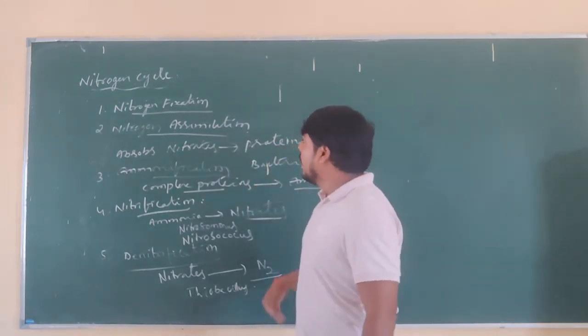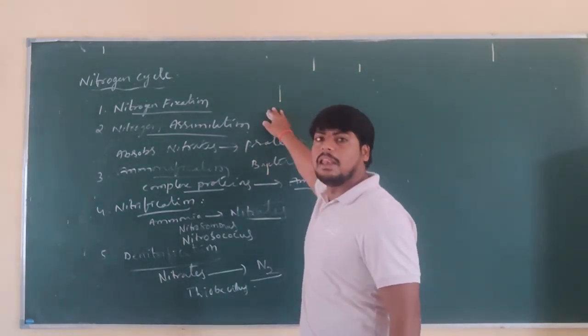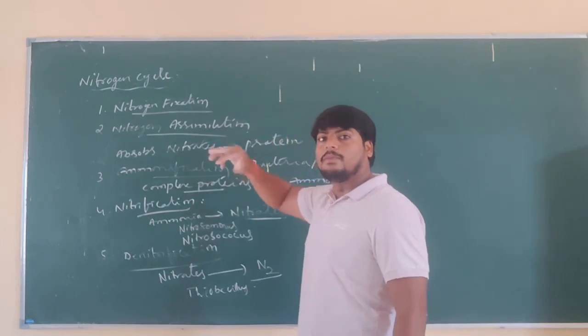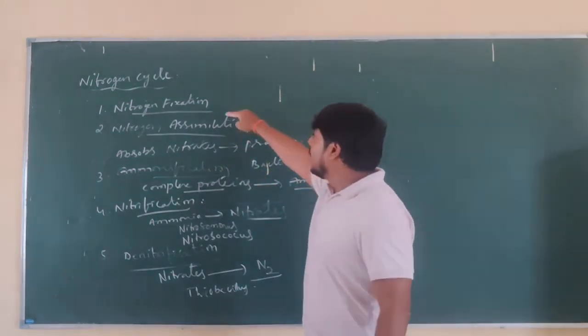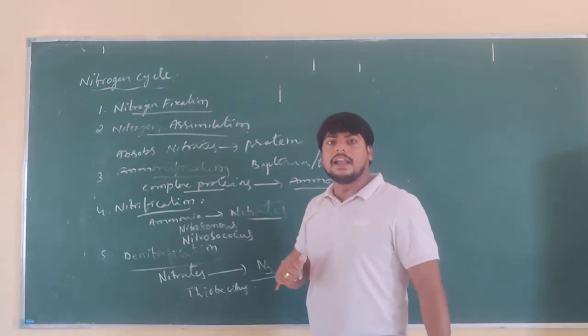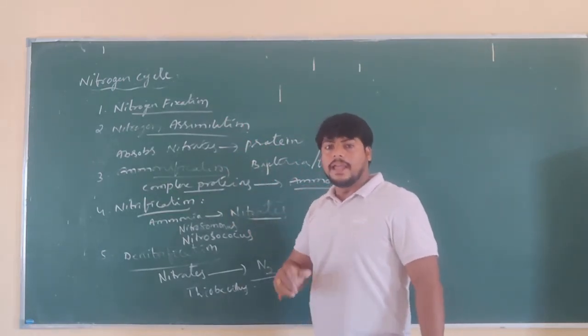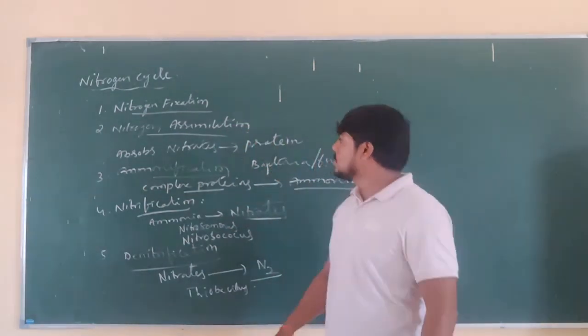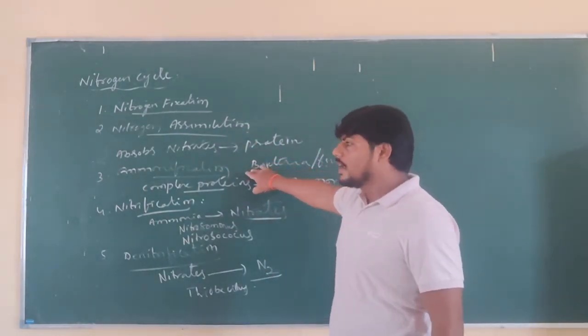Next, nitrogen assimilation. Assimilation is nothing but converting from one form to another form. So the nitrate ions are converted into proteins, which is carried out by the plants by absorption from the soil. That is nitrogen assimilation.